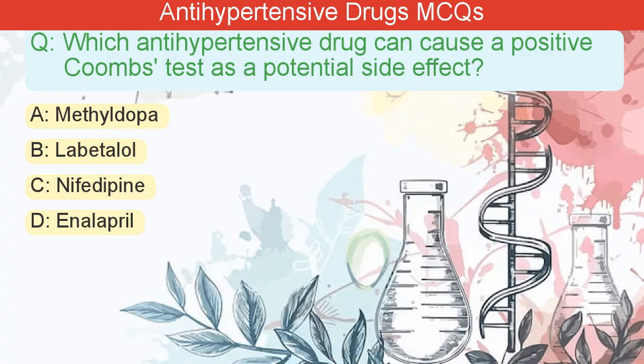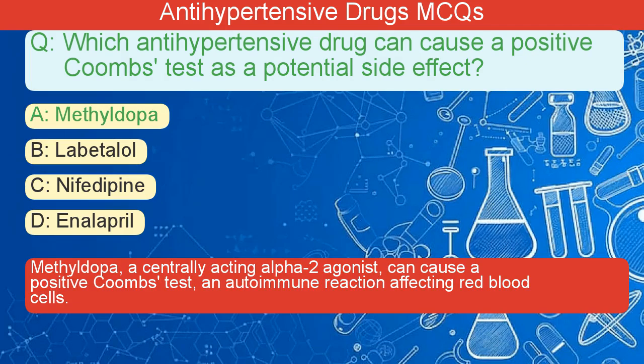Which antihypertensive drug can cause a positive Coombs test as a potential side effect? A. Methyldopa. B. Labetalol. C. Nifedipine. D. Enalapril. The correct answer is A. Methyldopa, a centrally acting alpha-2 agonist, can cause a positive Coombs test, an autoimmune reaction affecting red blood cells.